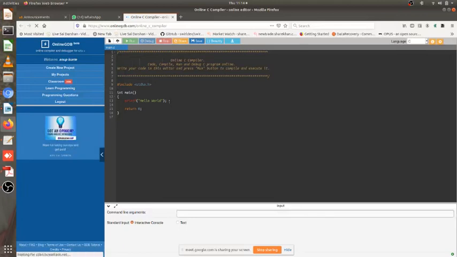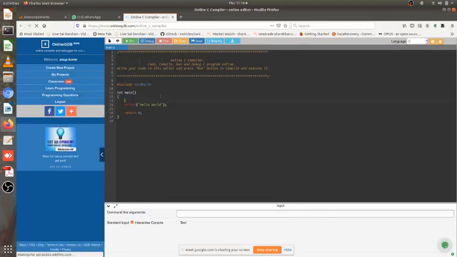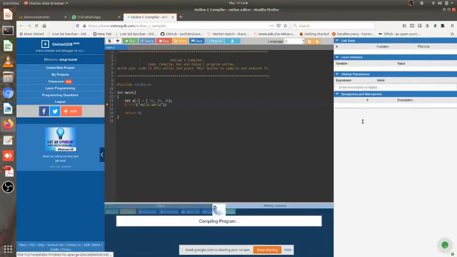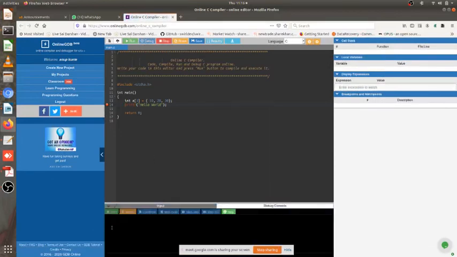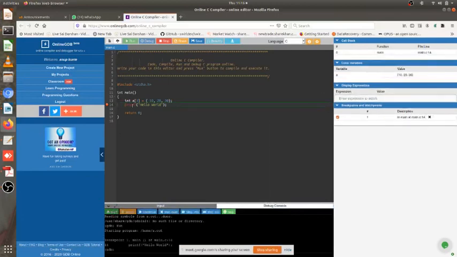Okay, so this is the hello world program that comes by default. I'll just put this declaration. First I'll put this declaration. Okay, now we know how we debug. So I put a breakpoint. I'll go in debug mode. Then in the debug mode, what I should do is click on start. And my execution will stop here.